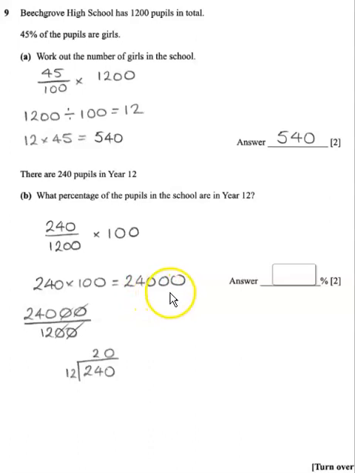24,000. And then we can do 24,000 divided by 1,200. So in this one, you can see we're dividing by 100 on the top and bottom, so we kind of take those zeros off here. And what we're left with is 240 divided by 12. And you can write it like this. And so you should have an answer of 20%.